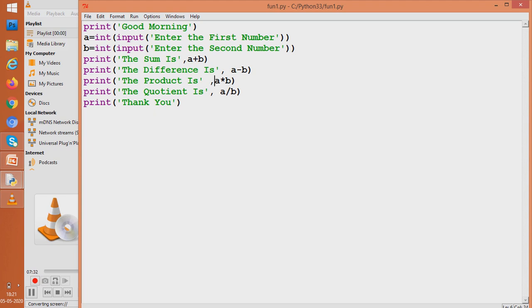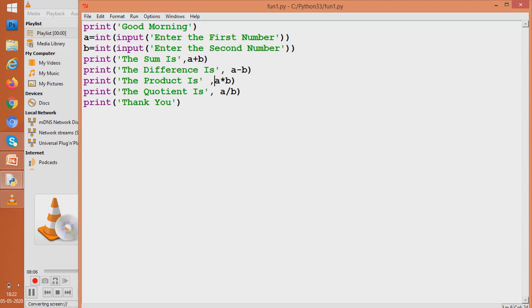The first wish was that he wants to execute the product and sum now, and he doesn't want to execute the difference and quotient now. And the second wish is that he doesn't want to print good morning, he wants to print thank you only. So how will we do it? Is it possible?